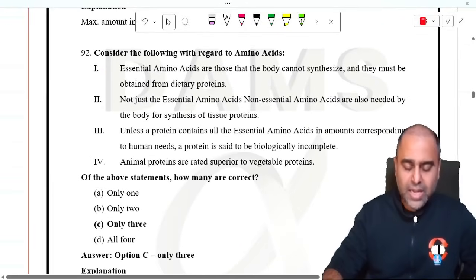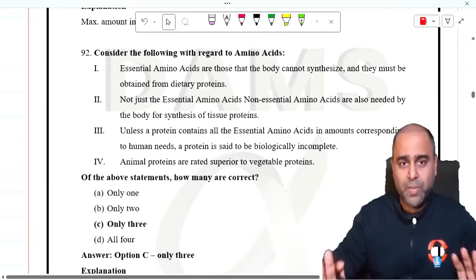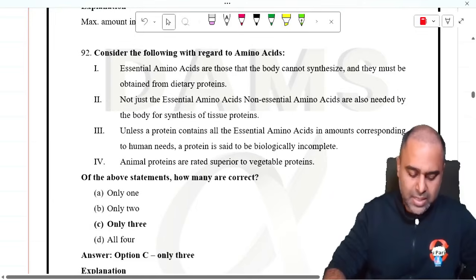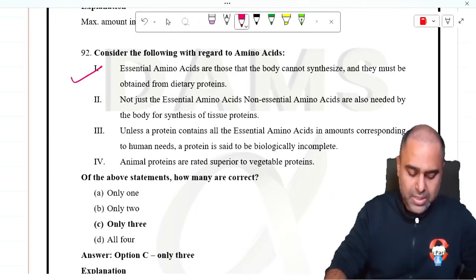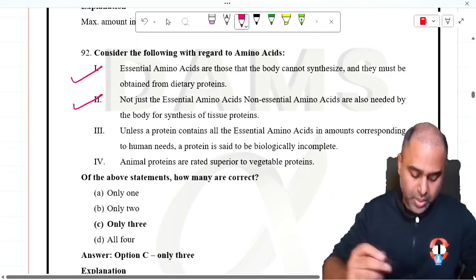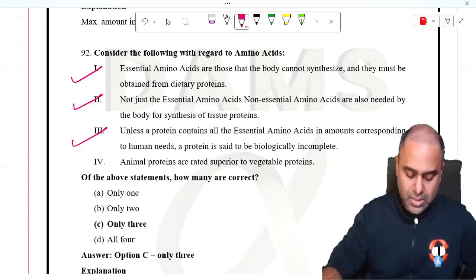Consider the following with regards to amino acids. Now again, I took the help from your biochemistry teacher. Essential amino acids are those that the body cannot synthesize and they must be obtained from dietary proteins. Non-essential amino acids are also needed by the body for synthesis of tissue protein. Unless a protein contains all essential amino acids in amounts corresponding to human needs, a protein is said to be biologically incomplete. Animal proteins are rated superior to the vegetable proteins.